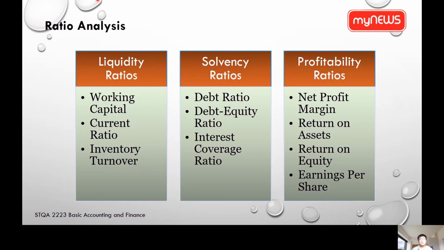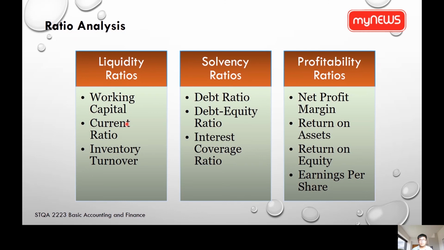Now we will look at the ratio analysis of MYNEWS Holdings Berhad. We conducted liquidity ratios, solvency ratios, and profitability ratios. For liquidity ratios, we did working capital, current ratio, and inventory turnover. For solvency ratios, we did debt ratio, debt equity ratio, and interest coverage ratio. For profitability ratios, we did net profit margin, return on assets, return on equity, and earnings per share. Now, we will look at the liquidity ratios.